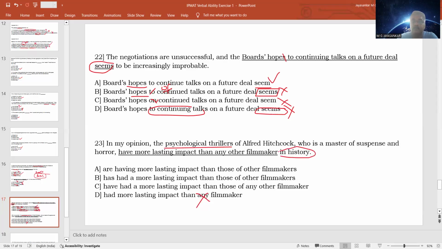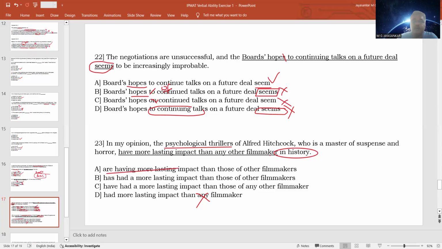So we are talking about the past and the present: the impact of Alfred Hitchcock's thrillers is more than those of any other filmmakers. Whereas the option "are having more lasting impact than those of other filmmakers": are having means it is talking about the present continuous tense.